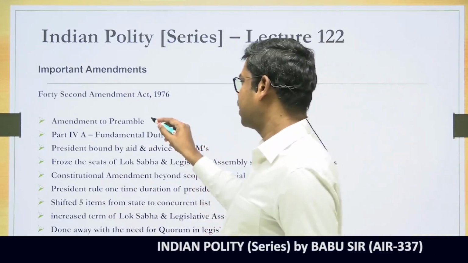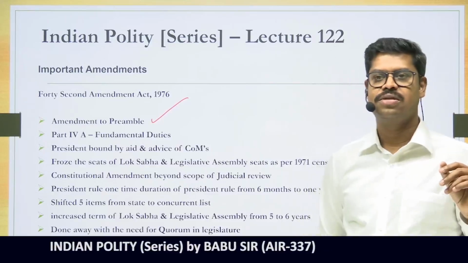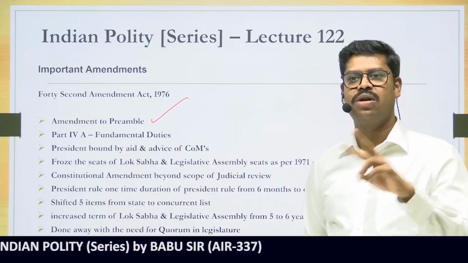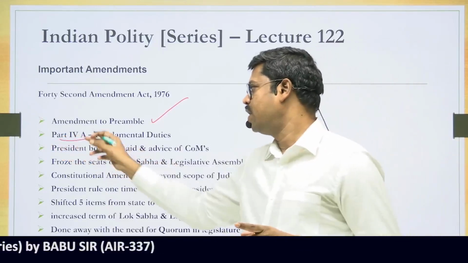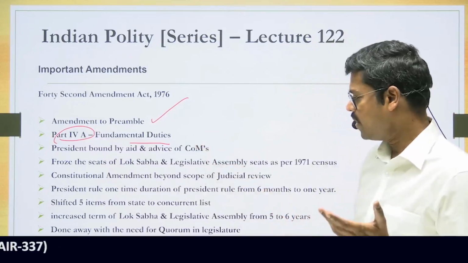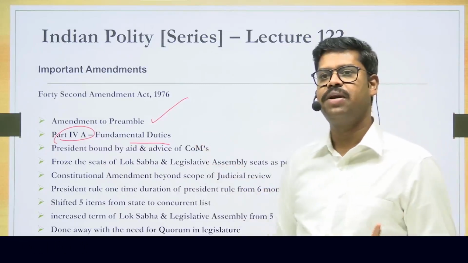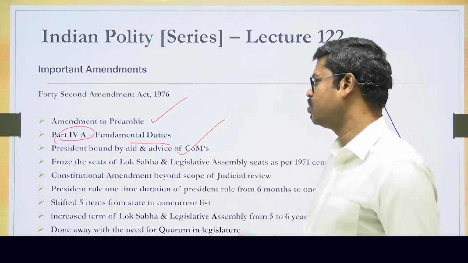In fact, the 42nd Constitutional Amendment Act amended the preamble. They inserted 3 words into the Constitution, that is, the words socialist, secular and the word integrity. They inserted a new part into the Constitution, Part 4A, titled Fundamental Duties. In fact, it was the 42nd Constitutional Amendment Act that made the aid and advice binding upon the President. So that is also true.